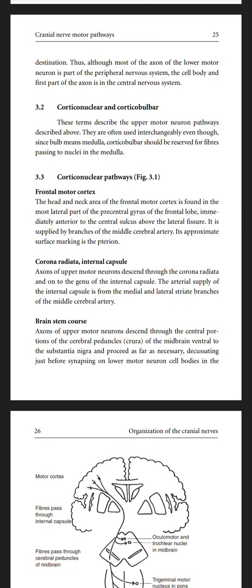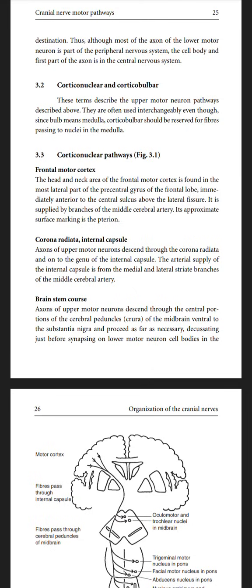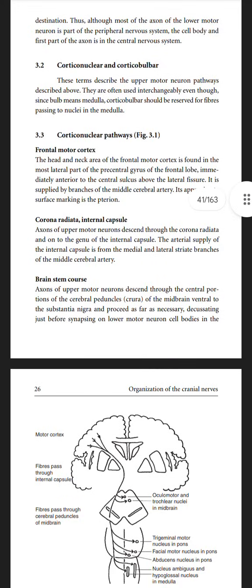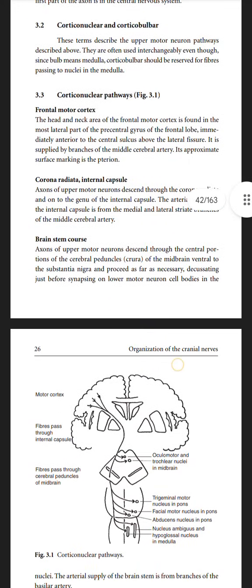Corticonuclear and corticobulbar. These terms describe the upper motor neuron pathway described above. They are often used interchangeably, even though strictly speaking, corticobulbar should be reserved for the fibers passing to the nuclei in the medulla.